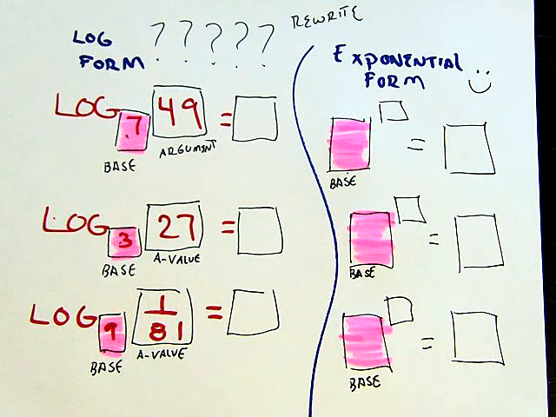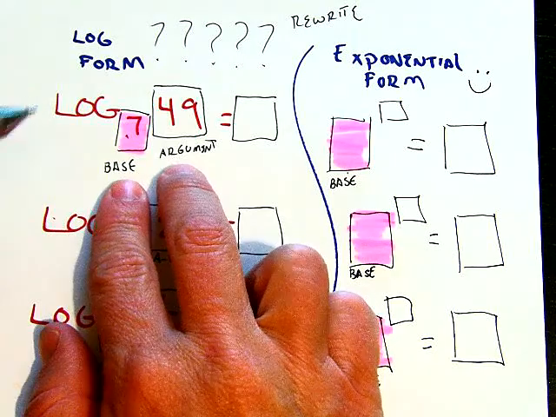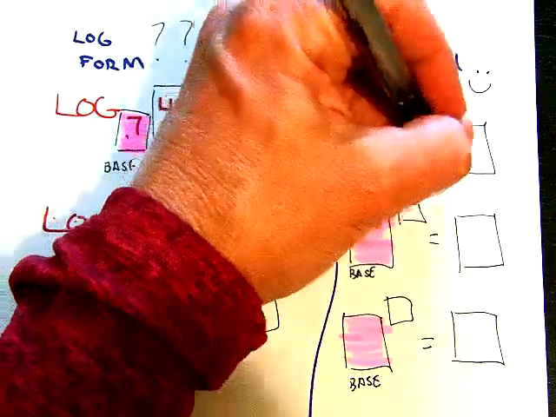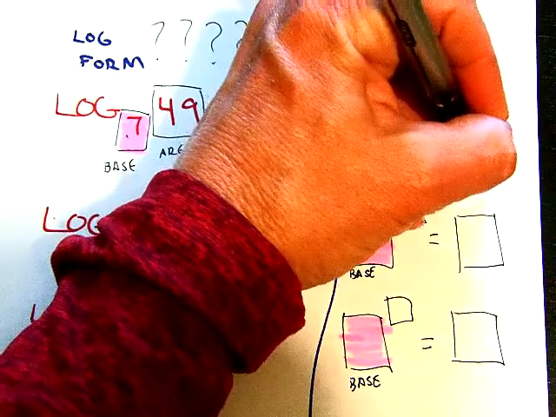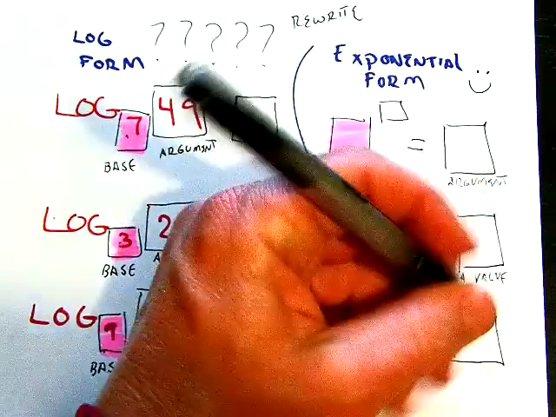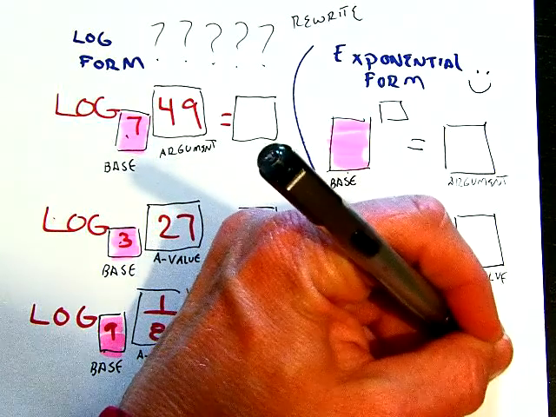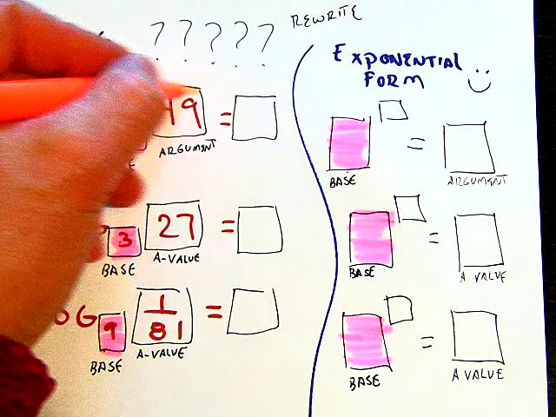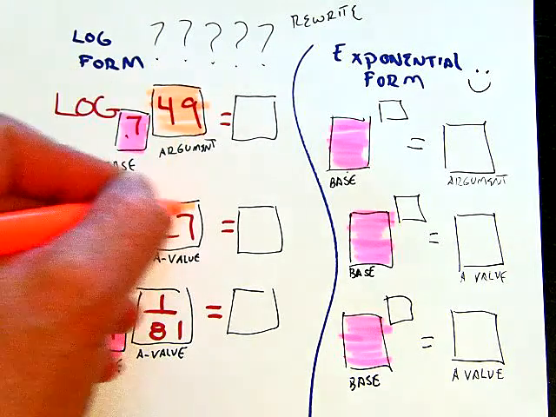All right, now logs are going to be equal to their exponents. So whatever the log equals is going to go in for the exponent, and the argument is going to get separated from the base. So in exponential form, you're going to put the argument over here, and I'm going to call it the a value. We're going to separate them because in the form that they're in, we're not seeing the answer. So we're going to take that value and separate it when I write it in exponential form.